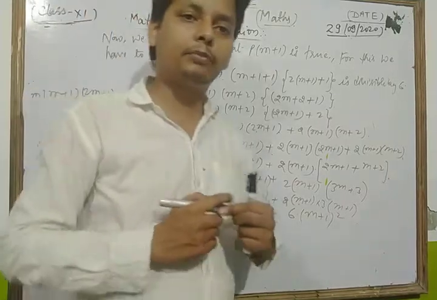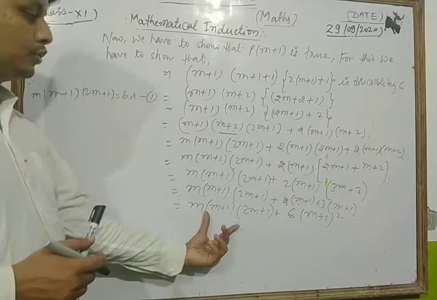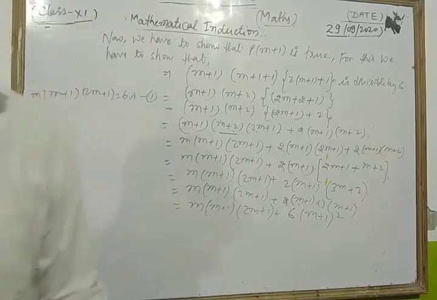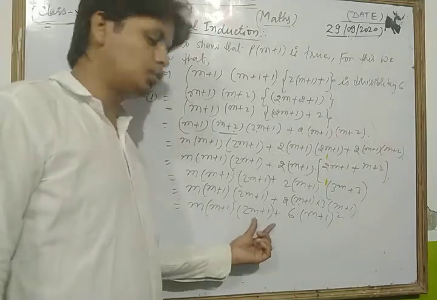At that step, you take equation number 1. Now we use equation 1 because here this is (m plus 1)(2m plus 1).